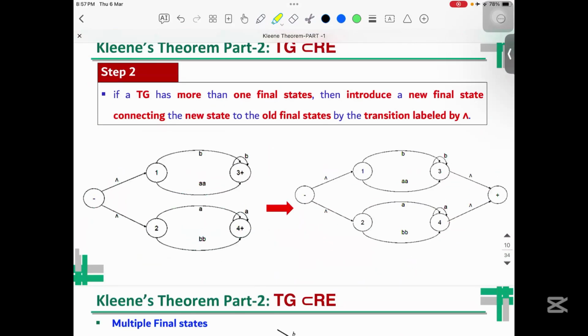Step 2 is, if the transition graph has more than one final state, what you need to do is introduce a new final state that connects the new state to the old states. And the same thing is, now the old final states will no more be the final states, and those transitions will be labeled by epsilon. So previously node 3 and node 4 were basically final states. We include a new state, and here 3 and 4 are now no more the final ones, and we connect them with the epsilon.